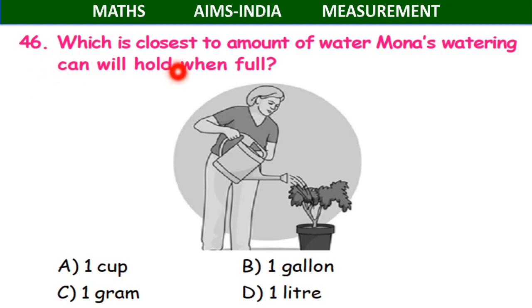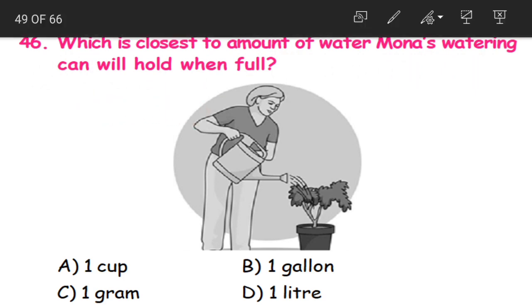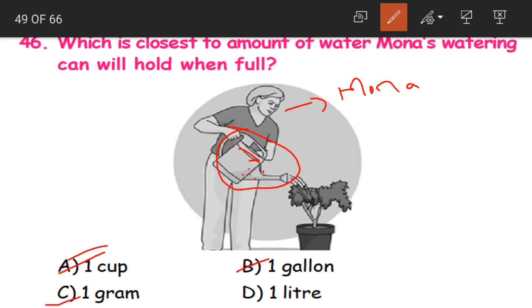What is it? Which is the closest amount of water Mona's watering can will hold when full? This is our Mona and this is the watering can. Now they are asking us how much water this watering can hold when full. We have 1 cup, 1 gallon, 1 gram and 1 liter. Now what do you think children? How much can this watering can hold?